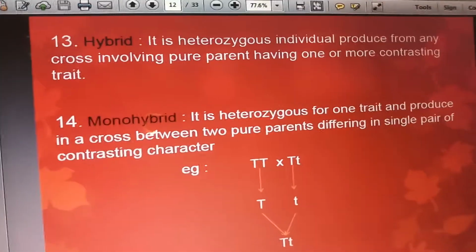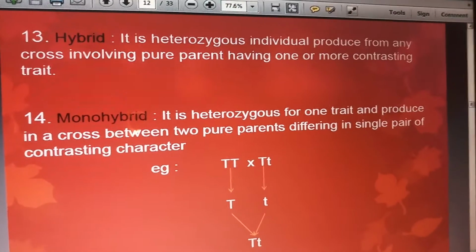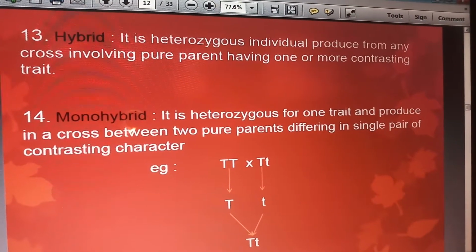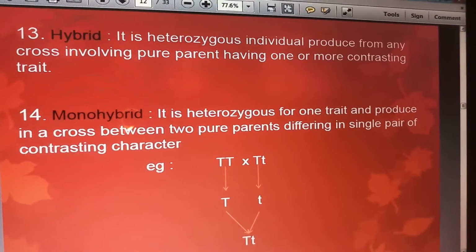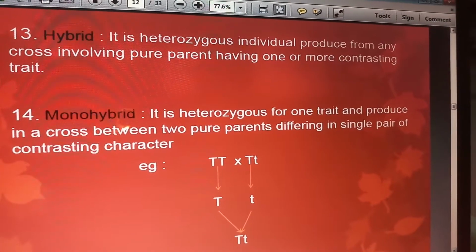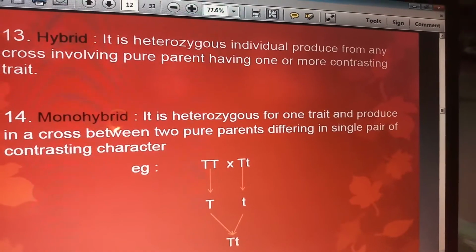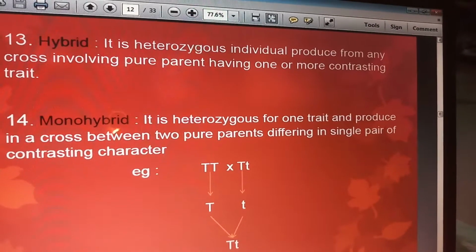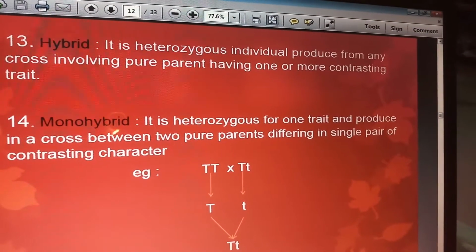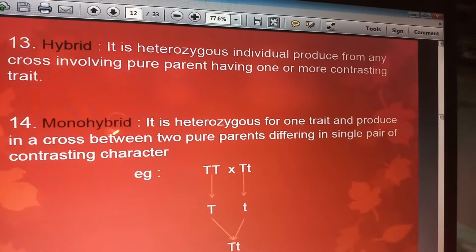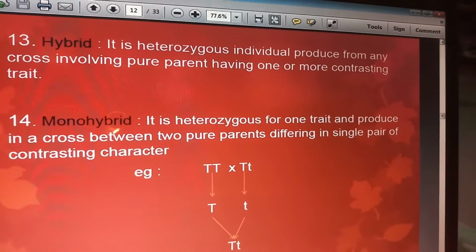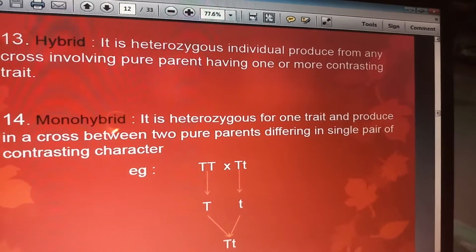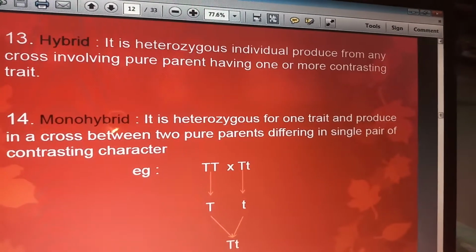Now hybrid. It is a heterozygous individual produced from any cross involving pure parents having one or more contrasting traits.